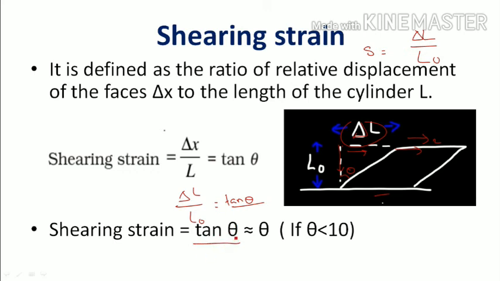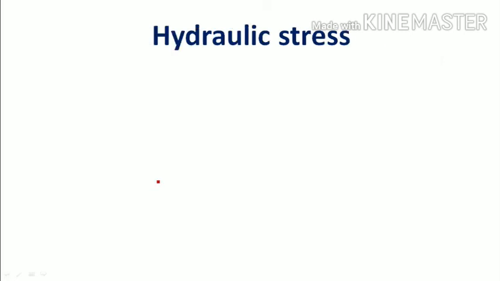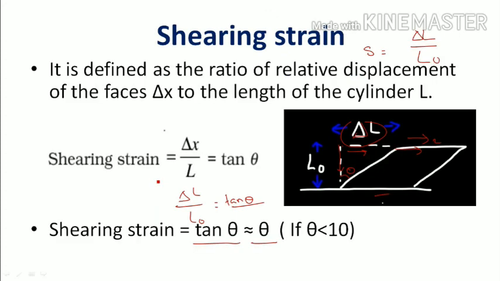Generally for solids this theta is very small, less than 10 degrees. For theta up to 10 degrees, tan theta is directly equal to theta. So we can tell that shearing strain is also equal to tan theta. Now how many formulas will we get?